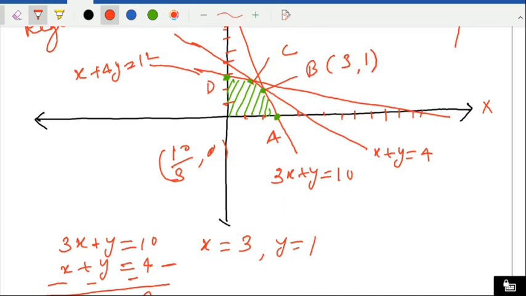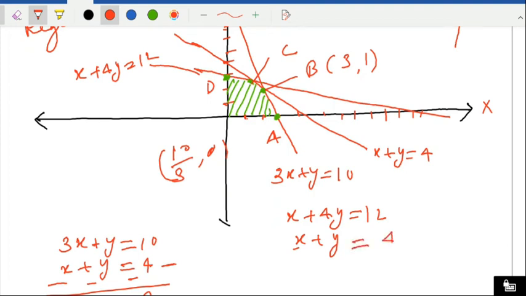Now check the C point. C point is the point of intersection of x plus 4y equal to 12, and the second line is x plus y equal to 4.